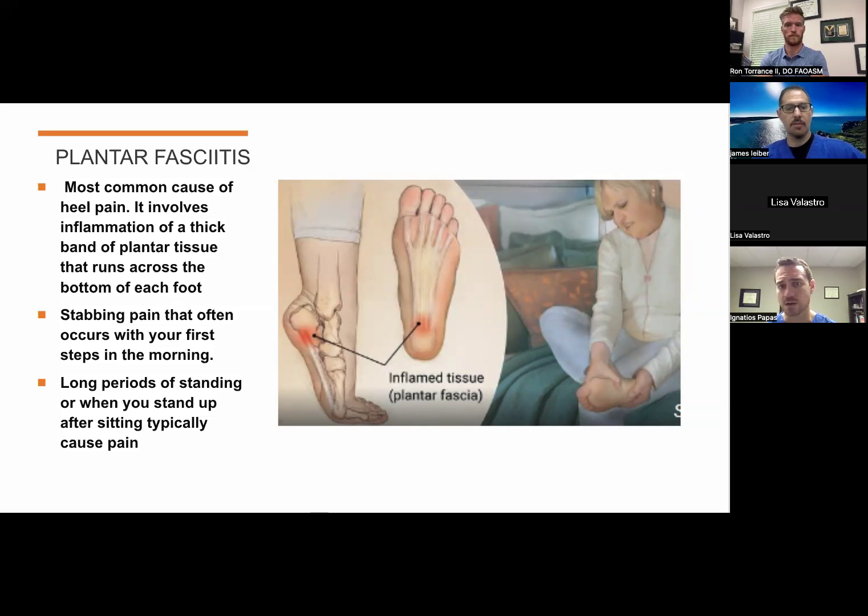We can see this on an ultrasound very well. We can sometimes see tears, or the fascia will look thickened on the ultrasound. We can see this on MRI as well, which can also show tears or thickening of the plantar fascia. It can also show if there's any associated swelling in the bone where the plantar fascia connects to the heel, which might be important. And it can also show us if there sometimes is a bone spur associated with plantar fasciitis that might be contributing to the pain in this area.